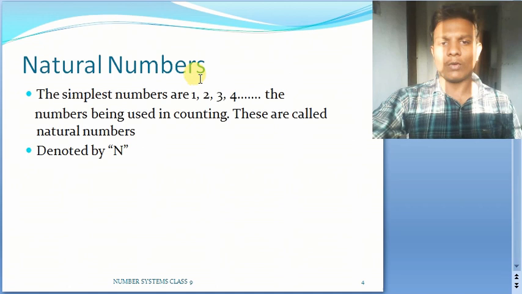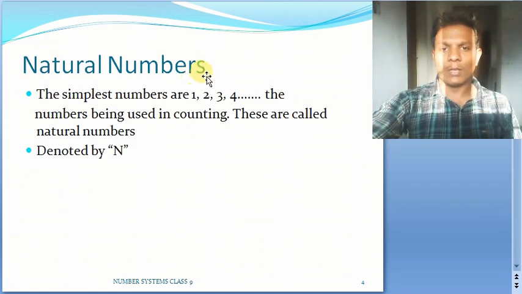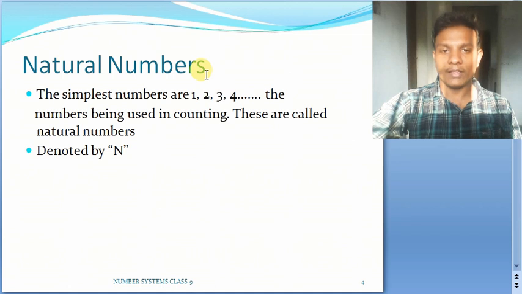We know what natural numbers are. Numbers are basically the things we use for quantification. Quantify in the sense that it will tell you the quantity, that means how many there are, how much the quantity is. To know about the numbers clearly, we need to know the classification of the numbers.